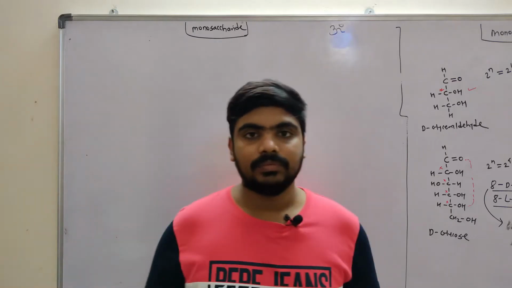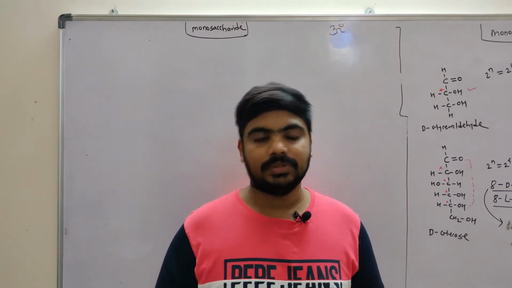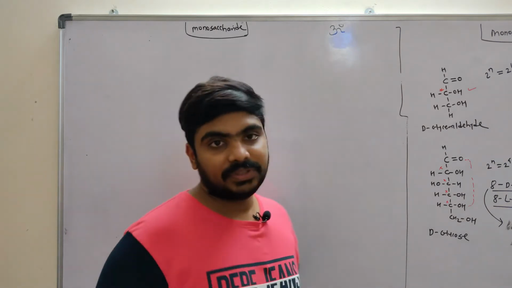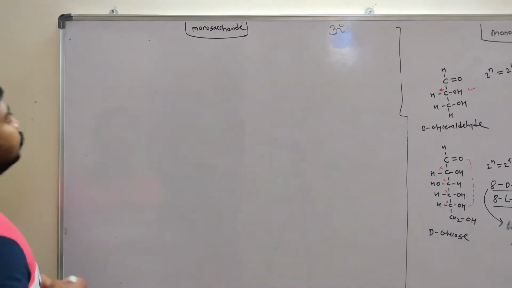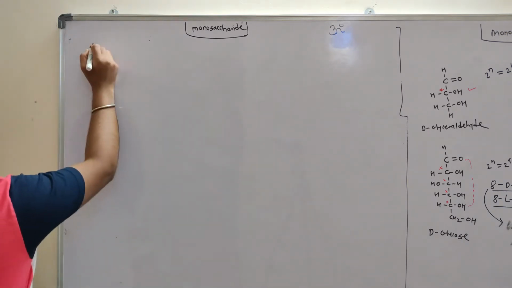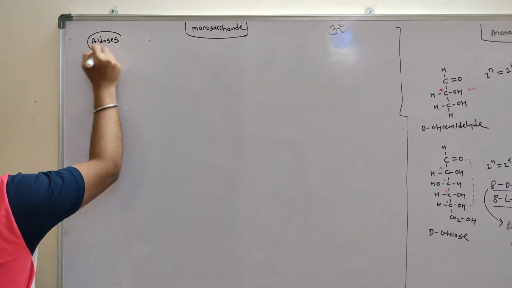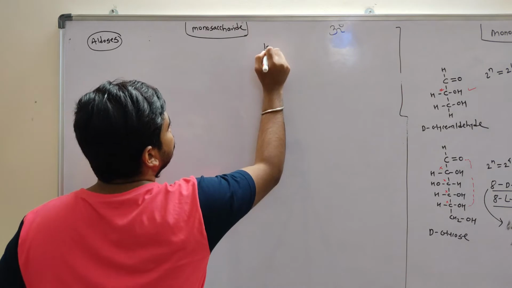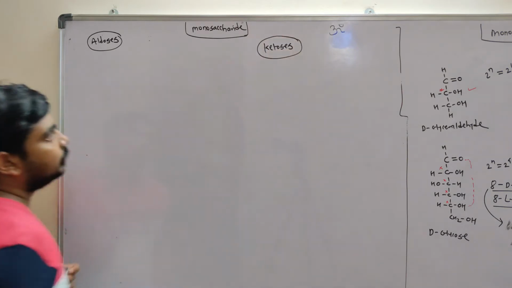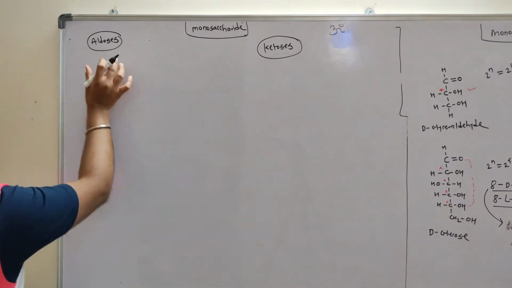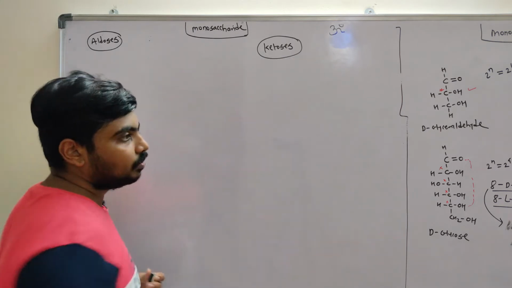So monosaccharides are divided into two groups, mainly aldoses and ketoses. We will now see the different structures of these monosaccharides. One group is aldoses, another is ketoses. As the name suggests, the monosaccharides which have an aldehyde group are aldoses, and the monosaccharides which have a ketone group are ketoses.